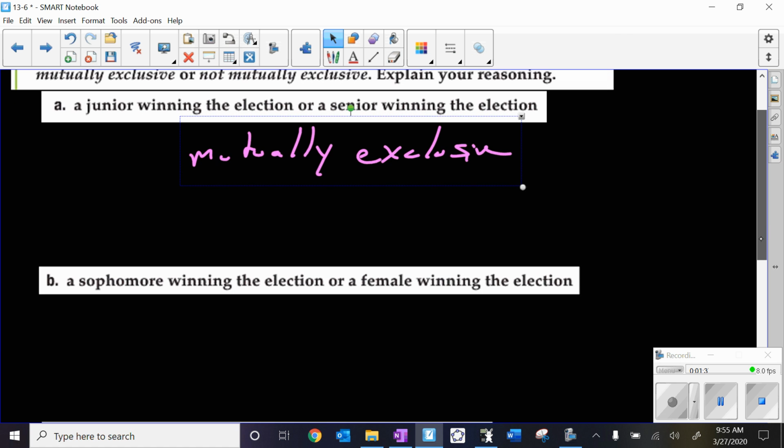Letter B, a sophomore winning the election or a female winning the election. Well, I could have a female sophomore win the election, which means that they do overlap, meaning these are not mutually exclusive.